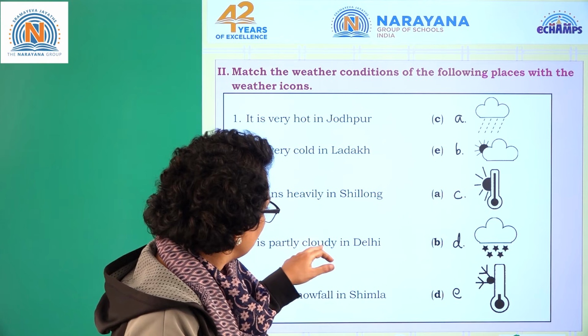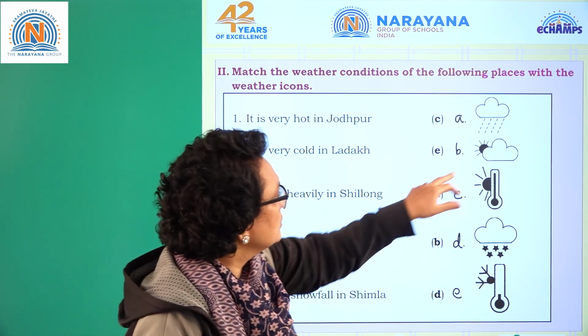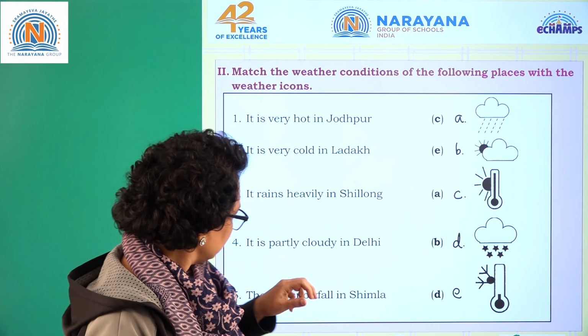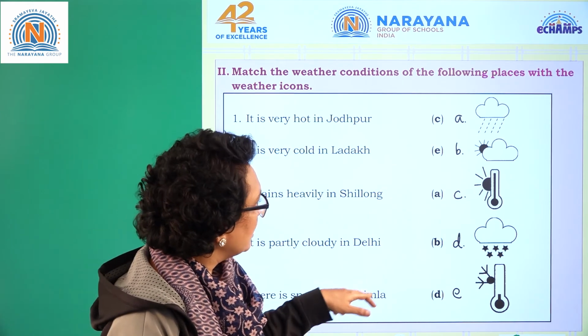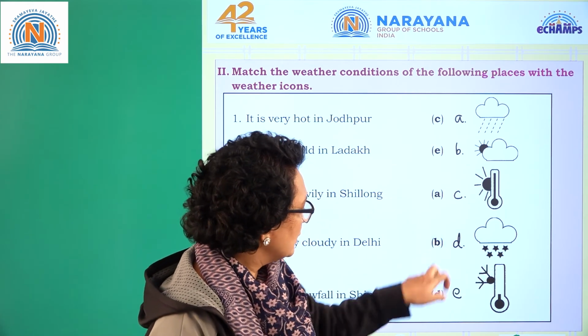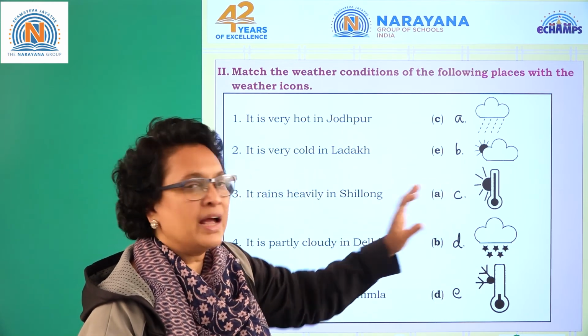It is partially cloudy in Delhi. So B is the answer. There is snowfall in Shimla. Snowfall, this is snowfall. So D is the answer. Okay, this is how you can identify with the help of the icons.